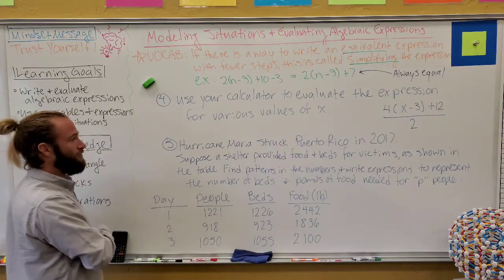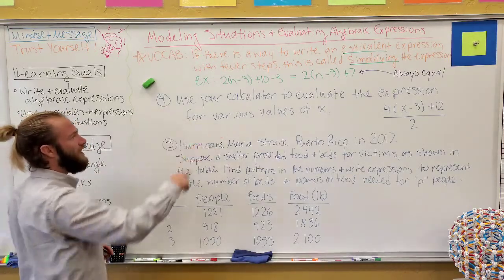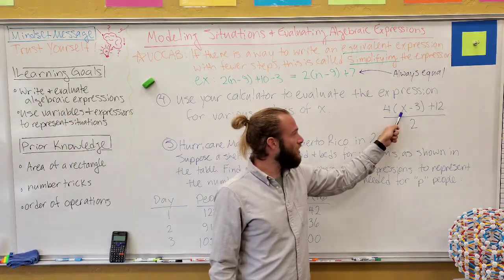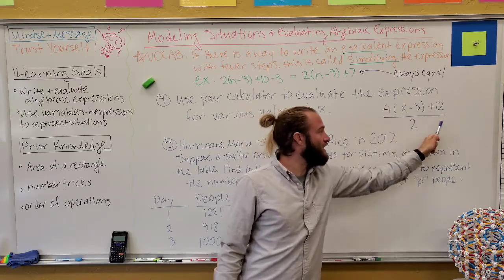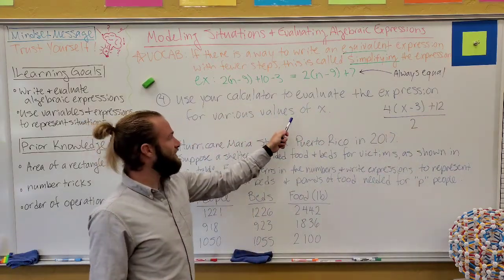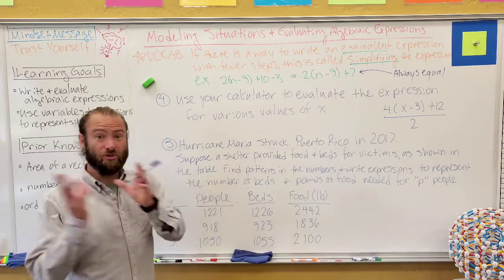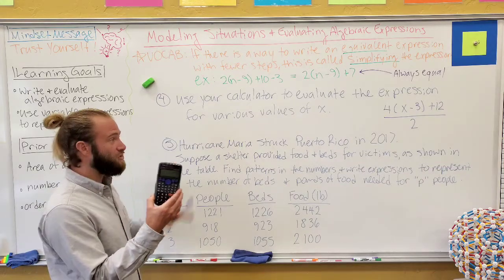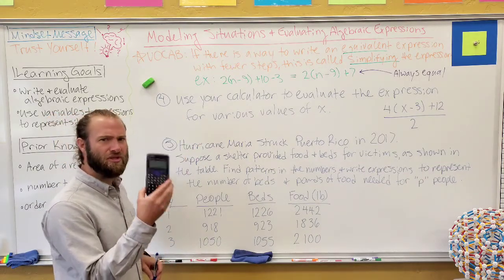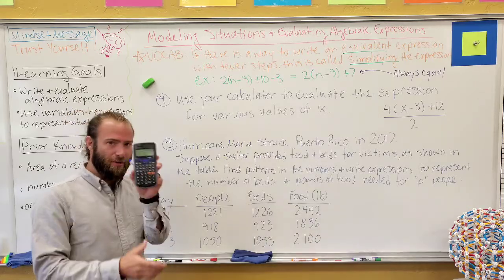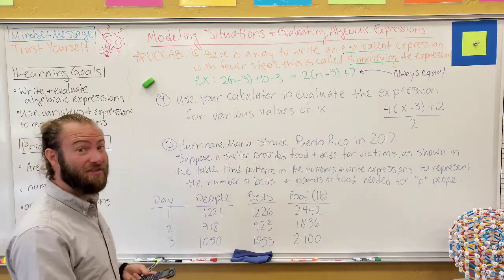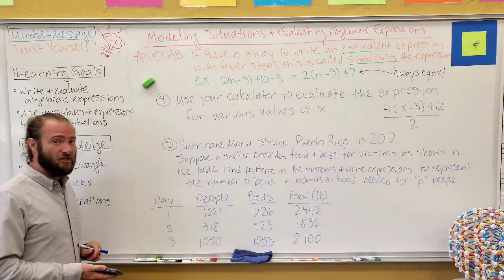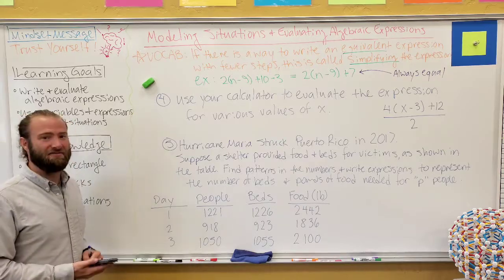So our last 2 examples, they won't be too long. 4 says use your calculator to evaluate the expression here: 4 times all of x minus 3 plus 12, and then entirely over 2, for various values of x. We're going to actually jump to the paper and I'll show you how to use your calculator to evaluate and do calculations faster than you might know how to use your calculator. Remember, this calculator is a very useful one to have in order to do this, so that's what I'm going to use. And then we'll jump into number 5 after that. So let's jump on over to our paper and then we'll come back and finish.